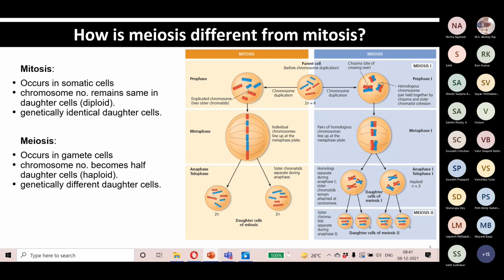But during meiosis, what happens? Here the DNA replication is followed by two phases of chromosome separation. Meiosis is mainly divided into two parts, meiosis 1 and meiosis 2. During meiosis 1, the homologous chromosomes, one inherited from the mother and the other from the father, get paired. Once paired, they show recombination, during which they exchange their genetic material.